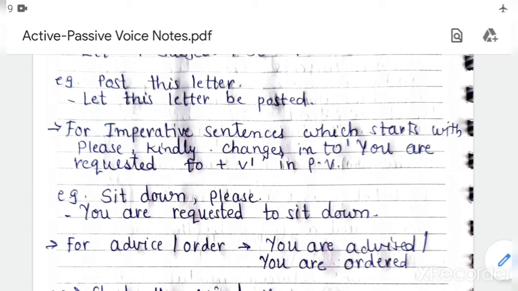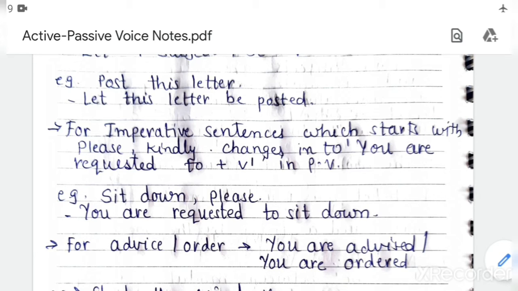If an order is given, you will write you are ordered. If advice is given, you can write you are advised. If a warning is given, you can write you are warned. Whatever the meaning of the active voice sentence is, you can use that word in passive voice to convert it.